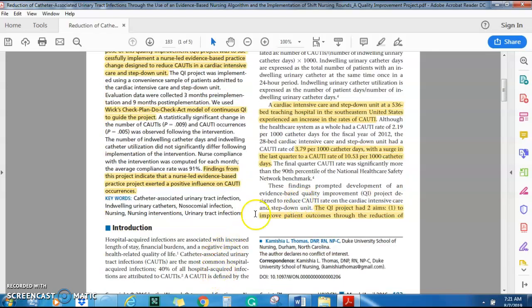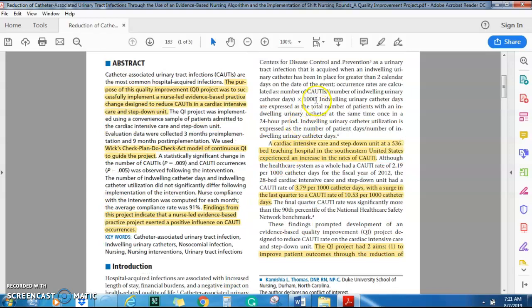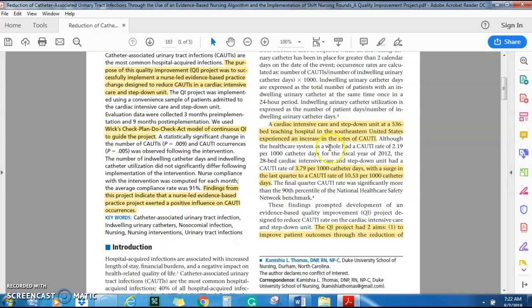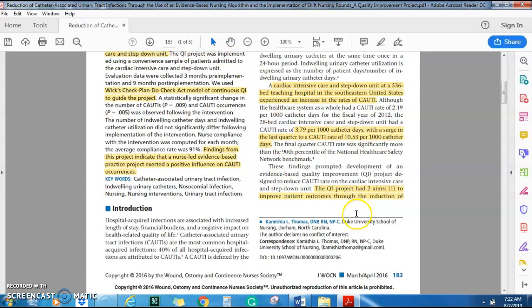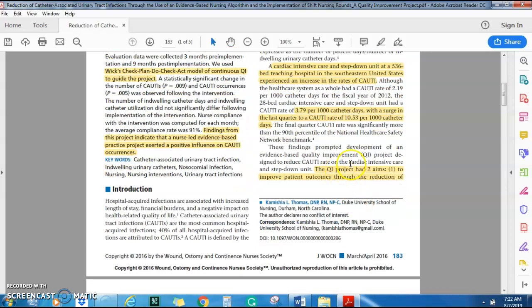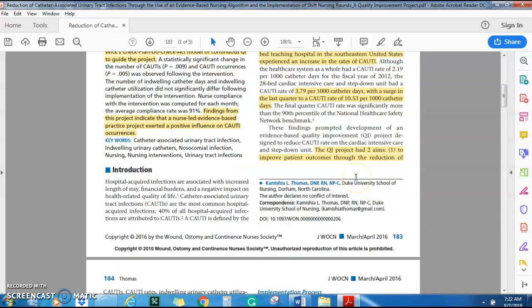They go through the introduction again, which tells us specifically of their problem, which was a cardiac ICU and a step-down unit within a hospital, and they had an increased rate of CAUTIs within a certain time period. So the purpose was stated over here, but right here again in this last paragraph of the introduction, it tells you more specifically what the project aims were.